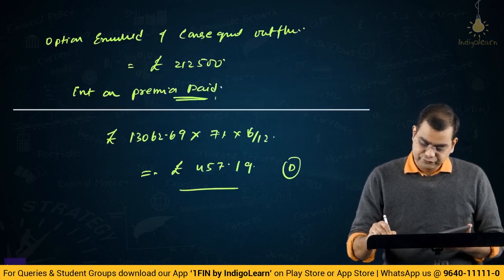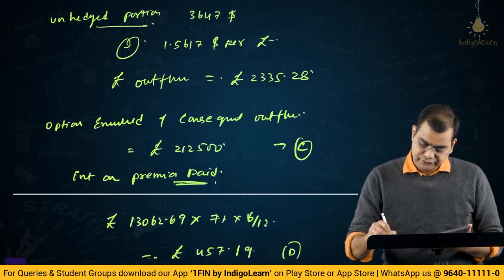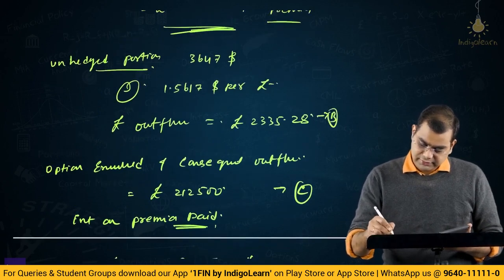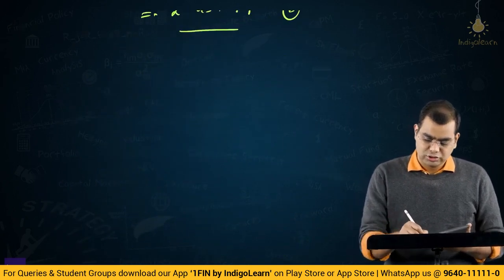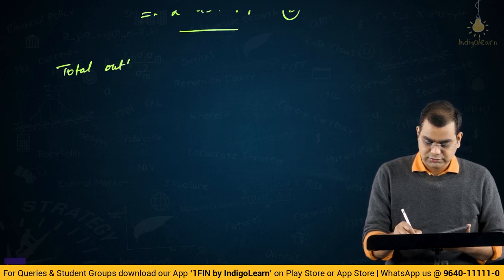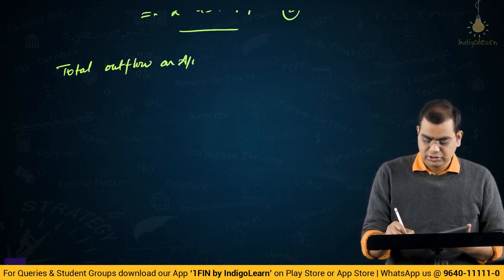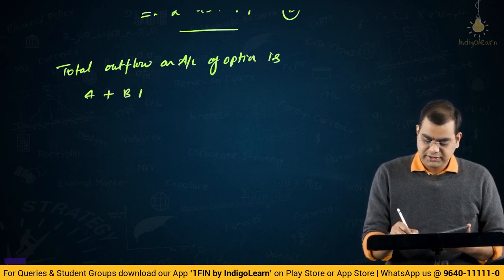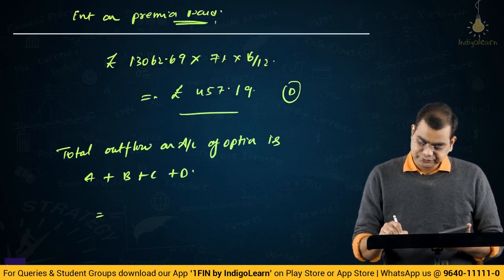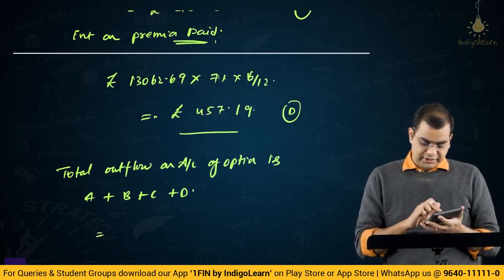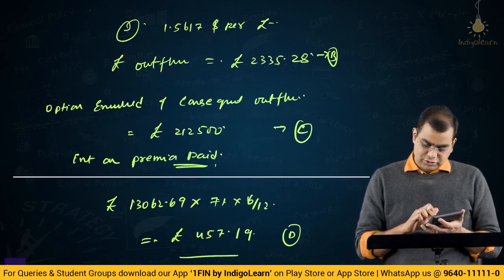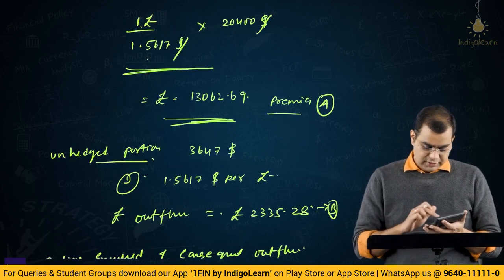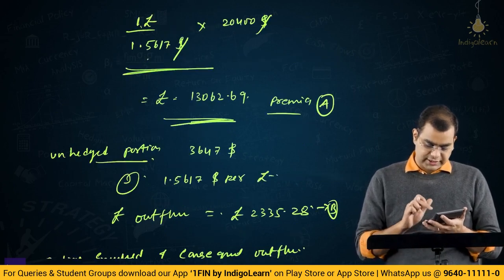So this is D, this is C, this is B, then this is A. So total outflow on account of option is A plus B plus C plus D, which is 457.19 plus 212,500 plus 2335.28 plus 13062.69.